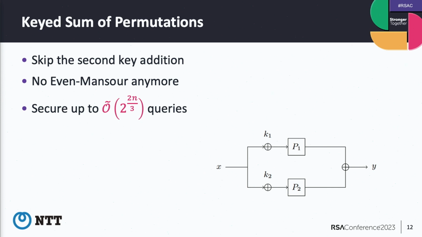The intuition is easy. In Even-Mansour, the second key exclusive-or is very important, so we never skip it. But in this keyed sum of permutations construction, the attacker can observe the output y, but never observes the outputs of P1 and P2 directly, because these two values are XORed. So we don't need to add the secret key.